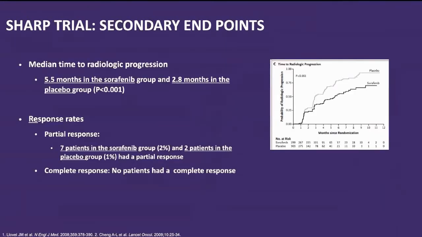Still, we were not having any other option, so we used to give this sorafenib. Median time to radiological progression was also improved a little, 5.5 months with sorafenib compared to 2.8 months with placebo. The response rate was very dismal, 2%, and 2 patients in the placebo arm also got a partial response, 1%. Obviously none had a complete response.